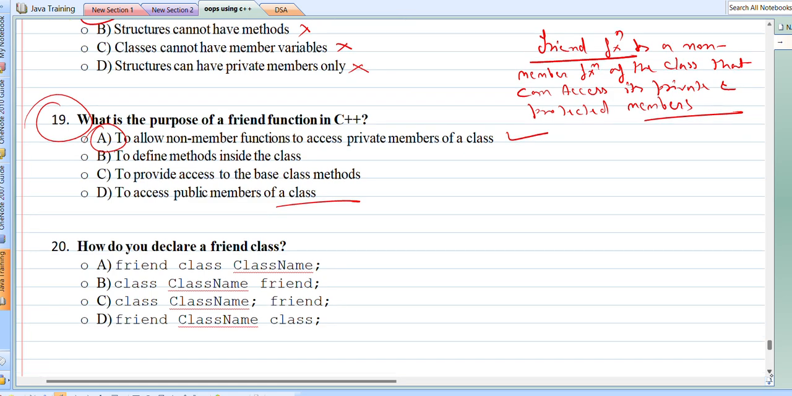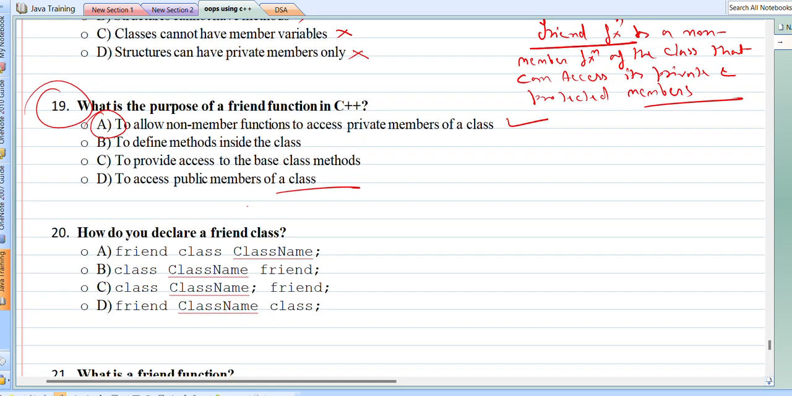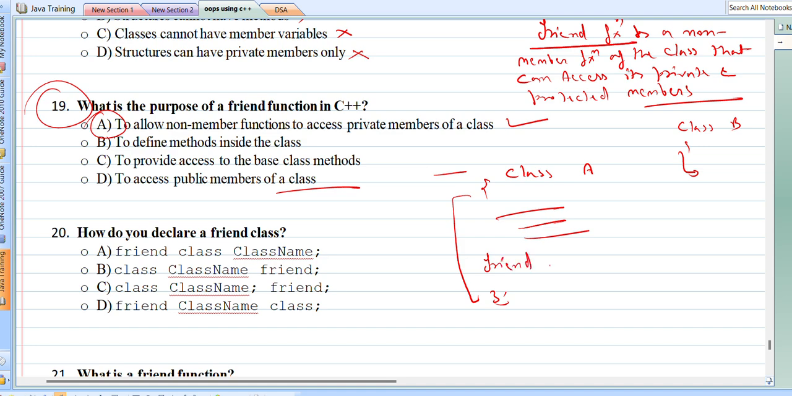Now the next is, how do you declare a friend class? Like I just discussed, we can declare a friend function as well as friend class. So if I declare a class like this, class A, right, we have some code. We have private section, protected section, and there is another class, class B, and I want to make this class B as friend of this class. So I can declare it like this, friend class B.